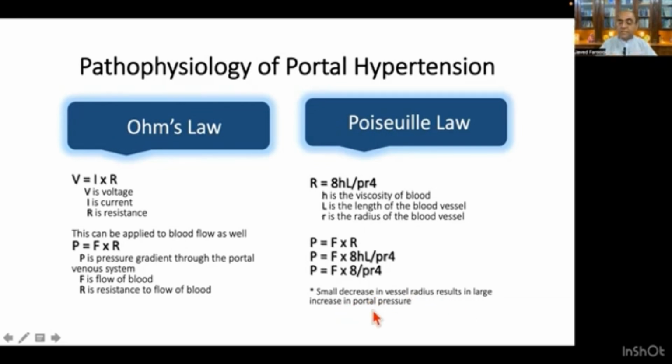So when there is a slight decrease in the vessel radius, small sorts of constriction will lead to a huge increase in the portal pressure. And this is important when we will be discussing the role of beta blockers, that how much small change in the diameter results in a decrease or increase in the portal pressure.